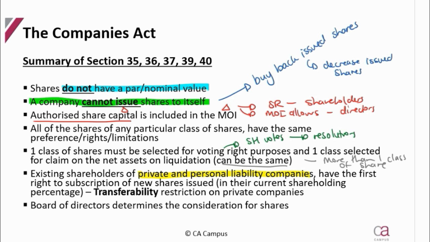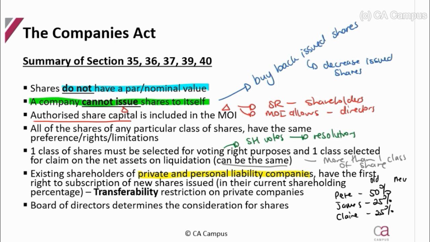So when they decide they want to issue new shares, first offering goes to the current shareholders. Guys, would you like to take these new shares? And they get to have them in the exact same current holding. So if you've got Pete, who has 50% of the one class, and James has 25%, and Claire has the other 25%. This is the old class.